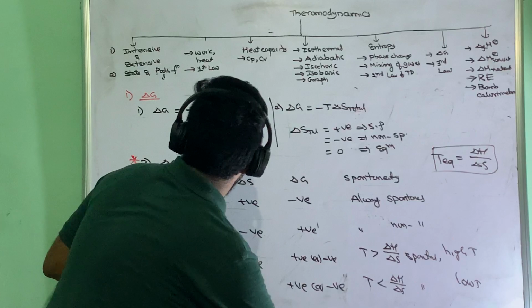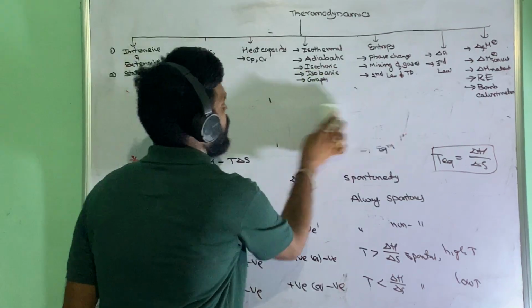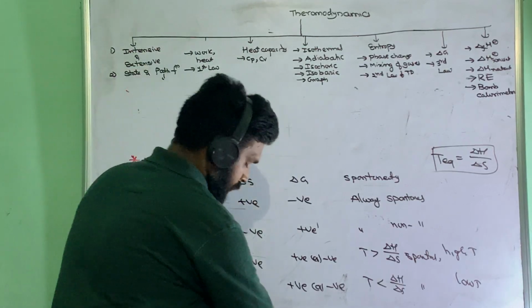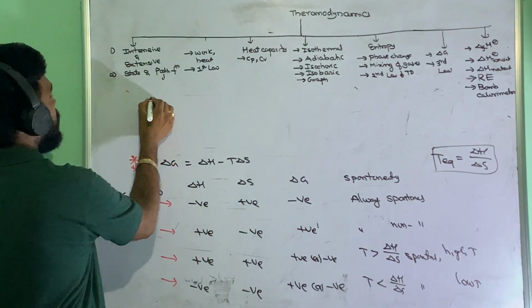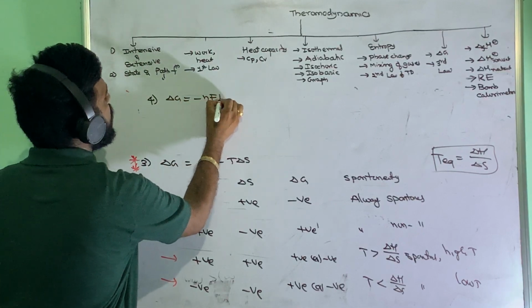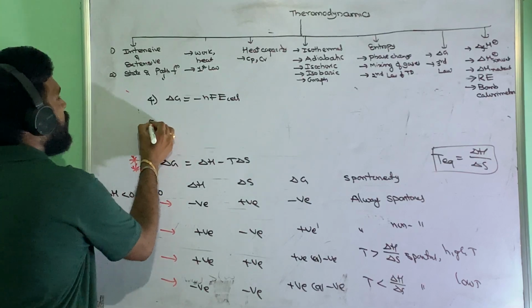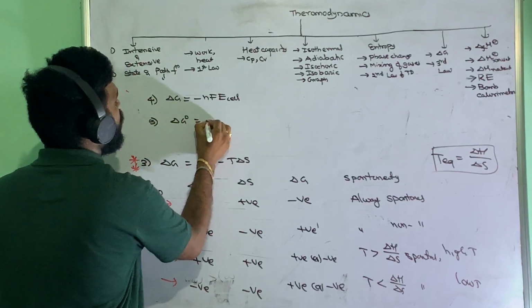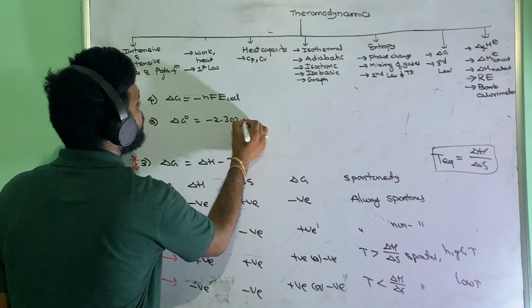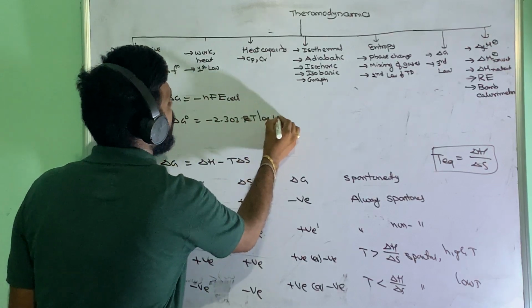Okay, now we got the delta G, delta H, delta S relation. Next, what relations do you have? Delta G is equal to minus nFE. This is another relation we have. In the same way, delta G naught is equal to minus 2.303 RT log K, where K is the equilibrium constant.